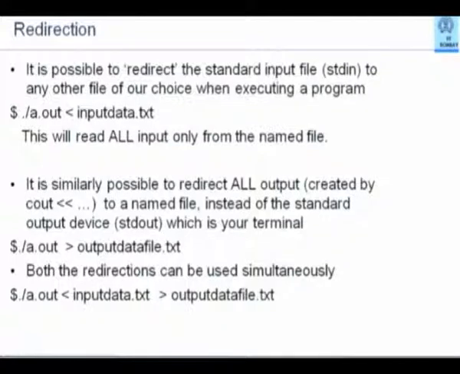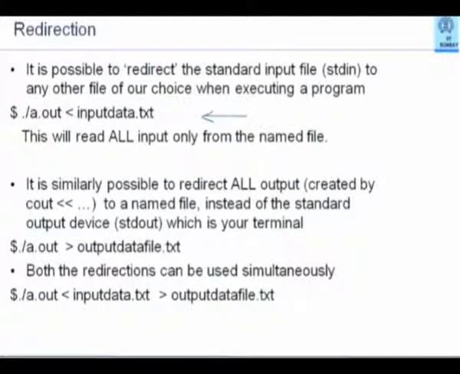This is called redirection. Please note that this input and output redirection are features of the operating system. They have nothing to do with your C++ program. You continue to write your program with cin and cout. So for example, if I give a command ./a.out < indata.txt, this will read all input only from the named file.